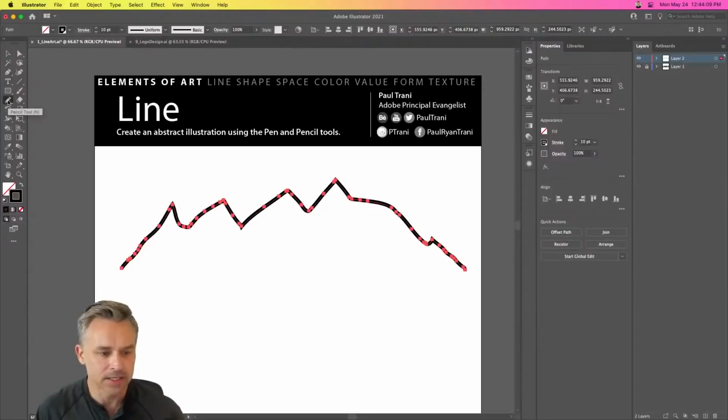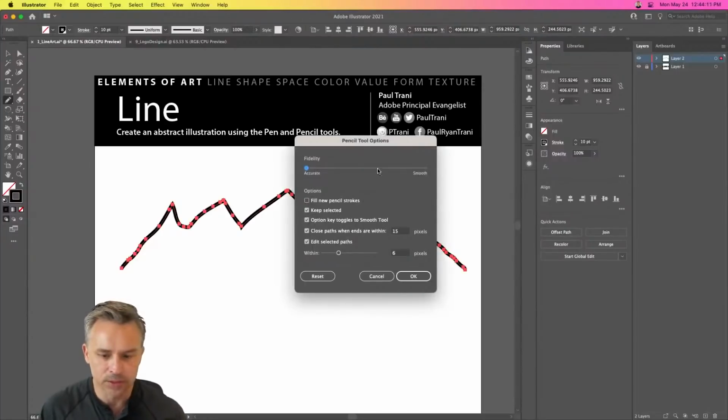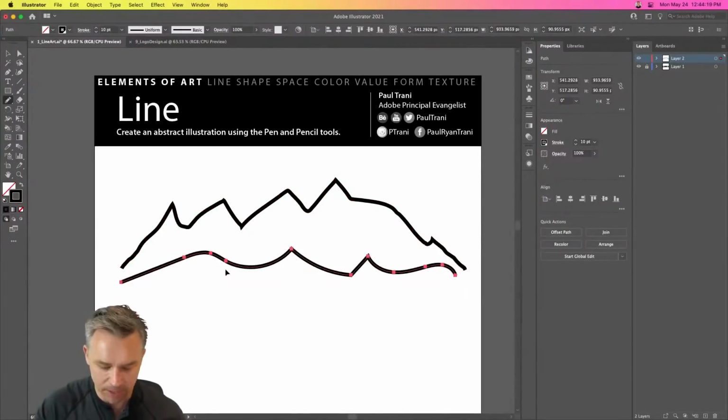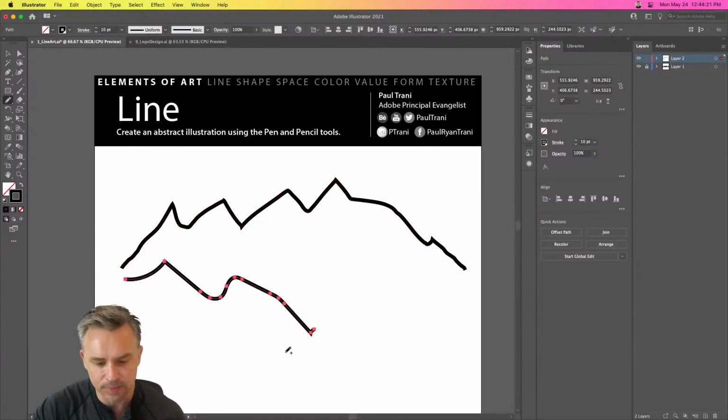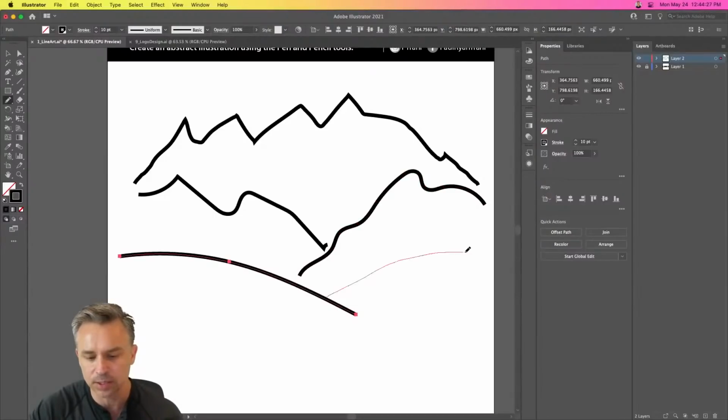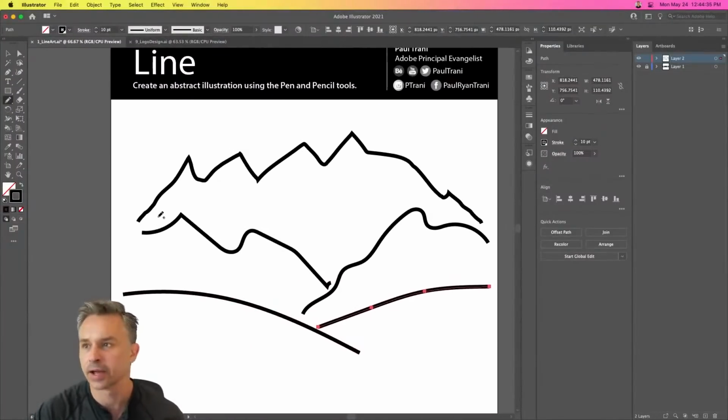All right, hopefully you guys get the idea. For the pencil tool, you could always take it down to smooth. So the opposite of that, we have smooth. So maybe we have some less drastic mountains. Maybe we do something like this. Maybe that goes down like that. Maybe we have other mountains that go like that. We have some rolling hills. That's what this is going to be good for. Like so. Like that. And now we have some nice rolling hills. And again, we're just creating something fun and abstract.